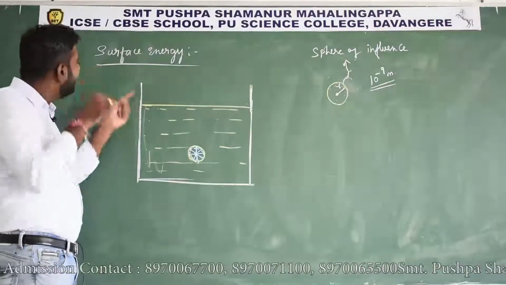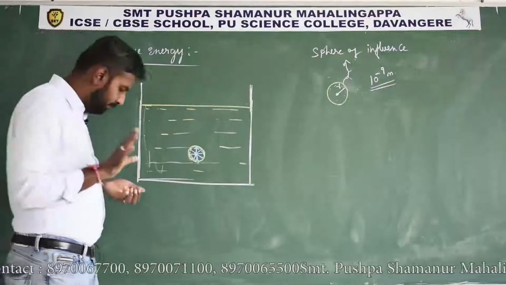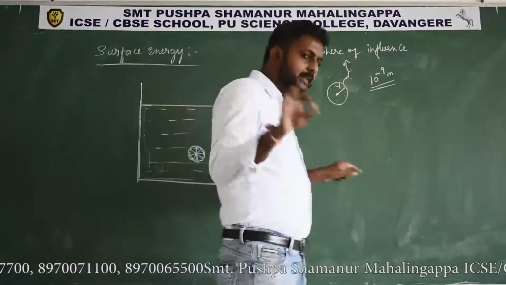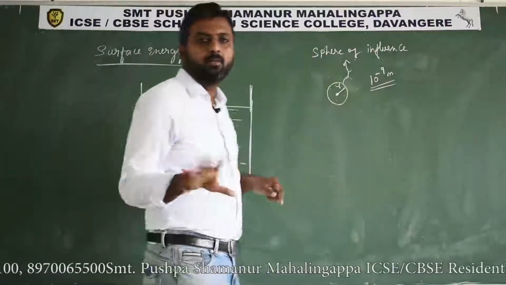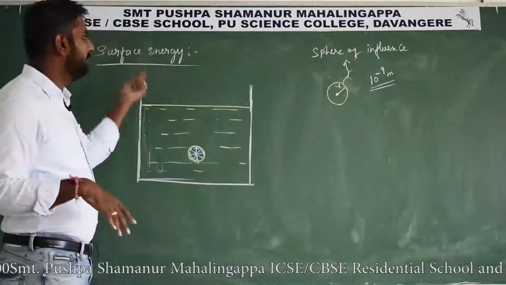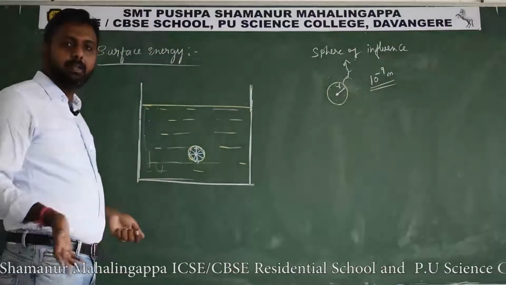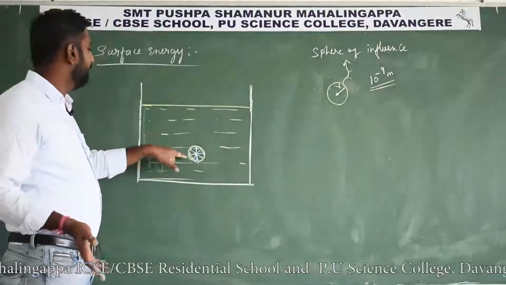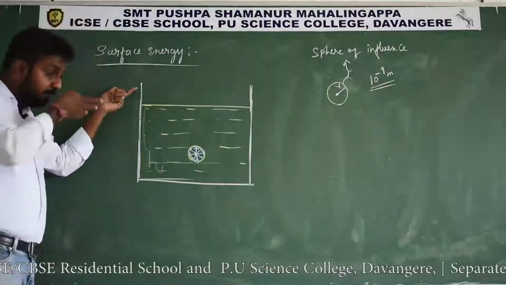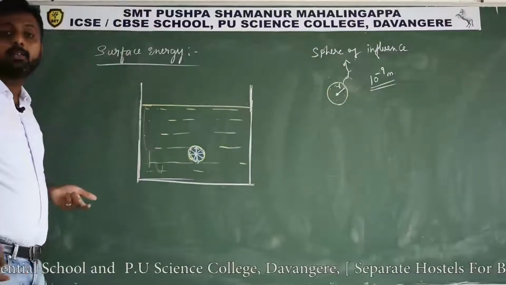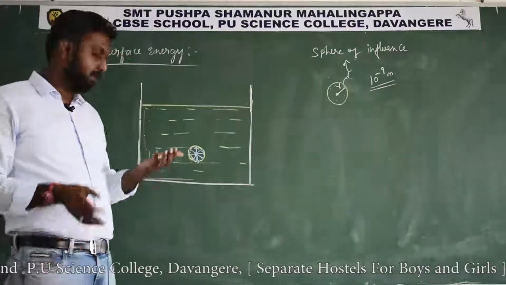To understand the concept of surface energy, you should not consider gravity here, that is different. Without considering gravity, we are understanding the surface energy concept.